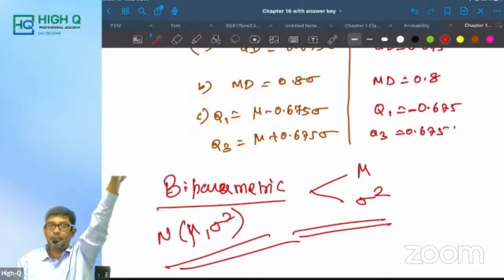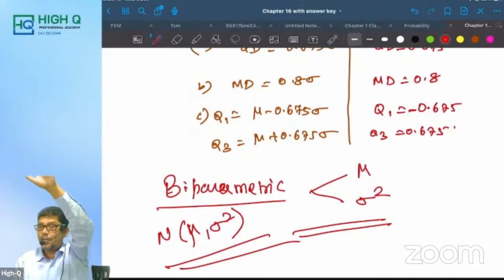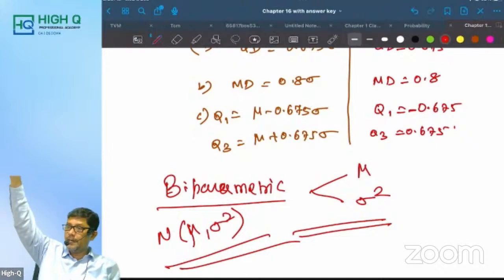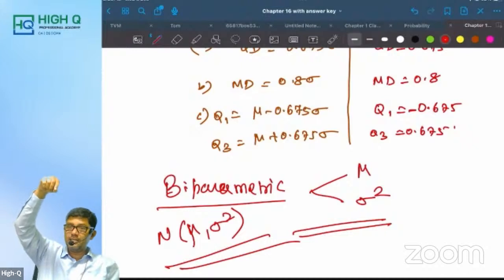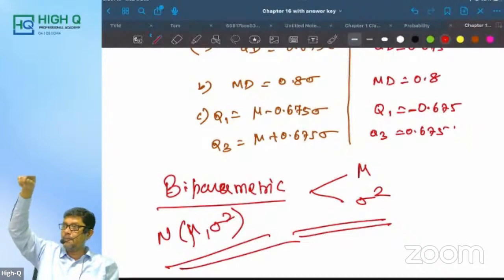Therefore, it's biparametric. What are the parameters? N comma P. Mean is equal to NP. Variance is equal to NPQ. Standard deviation is equal to root of NPQ. In binomial distribution, mean is always more than variance. Binomial distribution can be symmetric, positively skewed or negatively skewed. If it is symmetric, P is equal to Q is equal to 0.5. Am I right? Mode is equal to (n plus 1) into P.